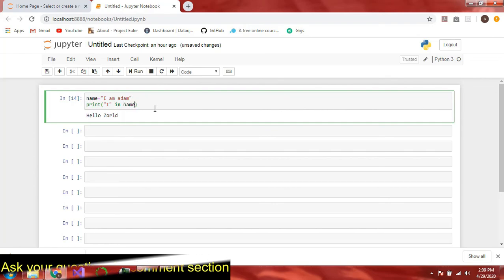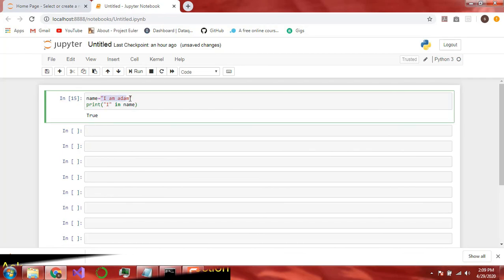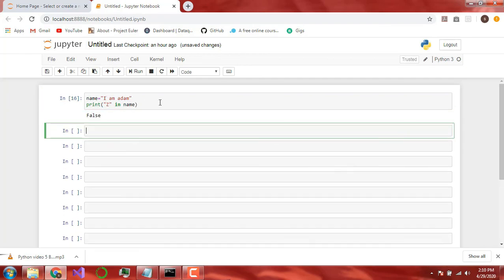If this is true, it should print True. Yes, there is an I in the variable name, as you can see. Now, if I write Z here, then it should print False, because as you can see, there is no Z in the given string I am Adam. As you can see, this is False.